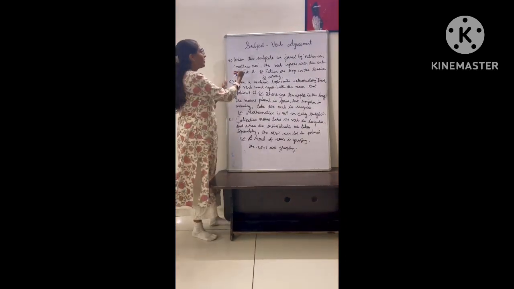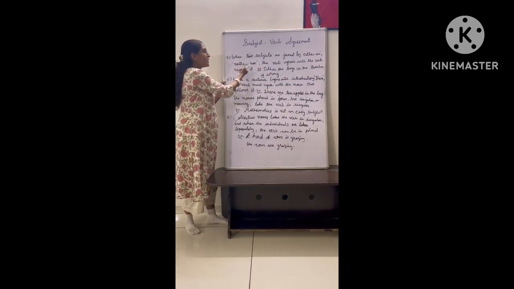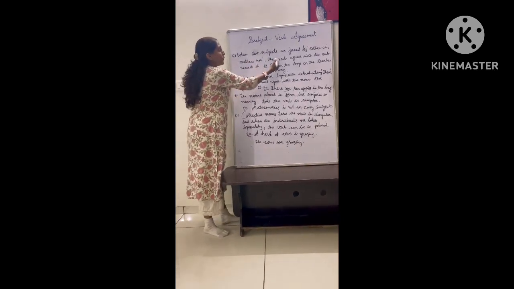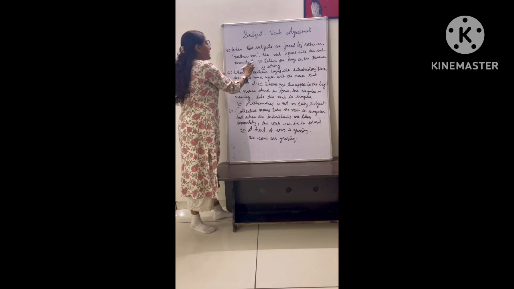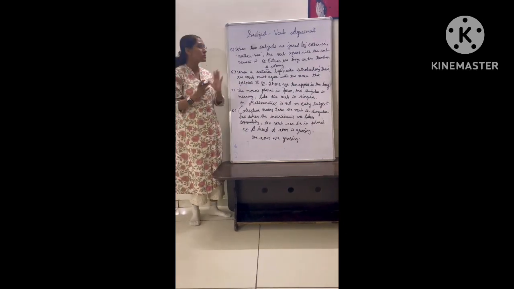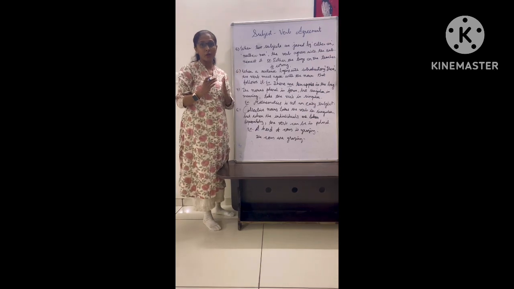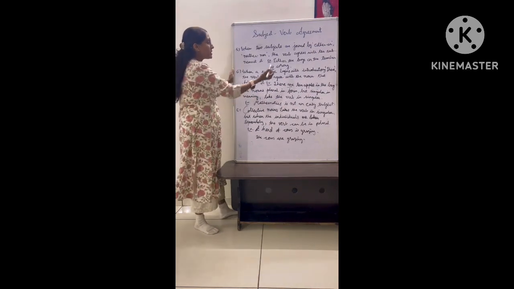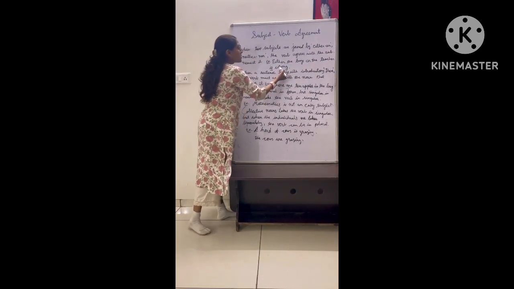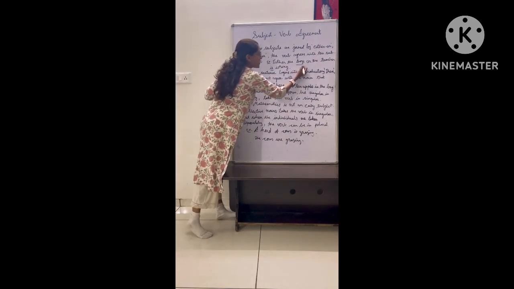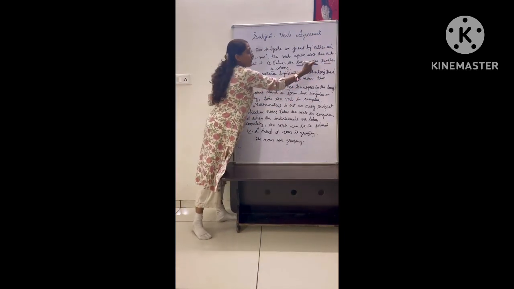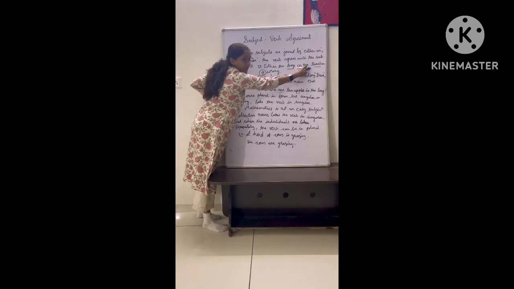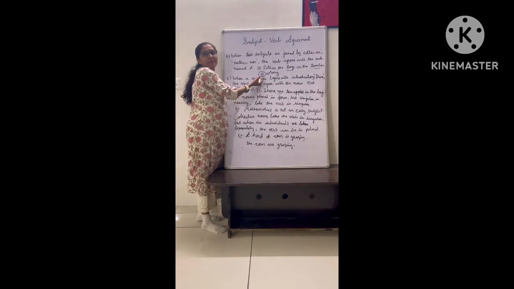Rule number 5: when two subjects are joined by either or, neither nor, the verb agrees with the subject nearest it, right? So whatever is near to the verb, the verb will agree with that subject. For example, either the boys or the teacher is wrong. Here we have two subjects, boys as well as the teacher. Boys is plural, and teacher is singular, but near to the verb is teacher, and that is singular. So the verb will be singular.